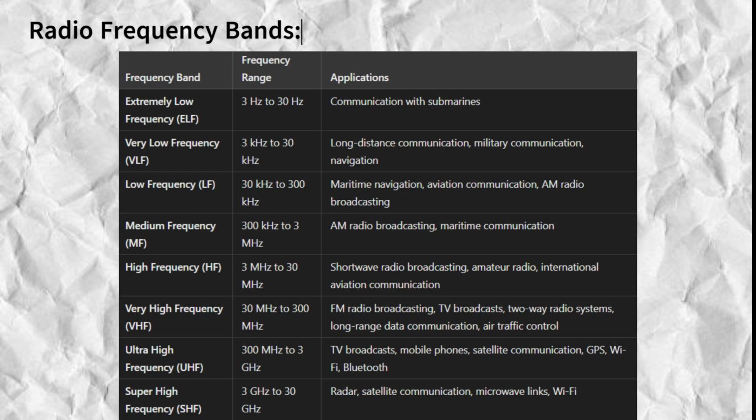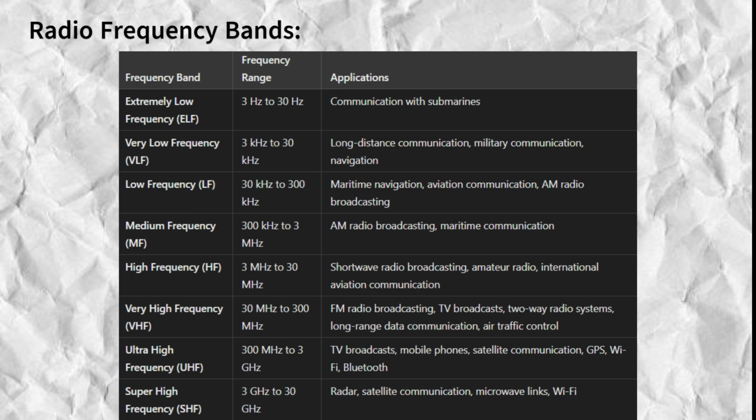The high-frequency, HF, band is next. Frequency range, 3 MHz to 30 MHz. Applications. HF waves are used for shortwave radio broadcasting, amateur radio, and international aviation communication. They can reflect off the ionosphere, allowing them to reach distances far beyond the horizon.